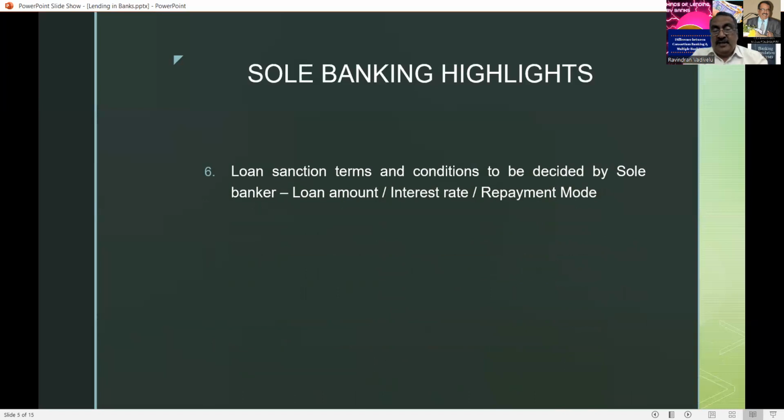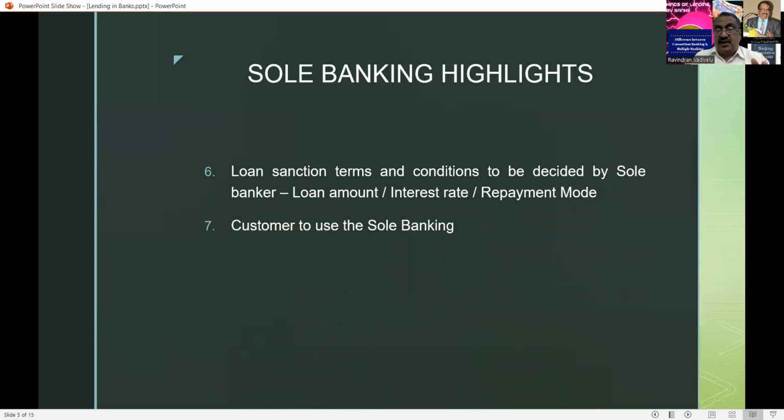The loan sanction terms and conditions have to be decided by the sole lending banker. He has to decide the loan amount, the interest amount and the repayment mode. Everything has to be decided by the sole lending banker.